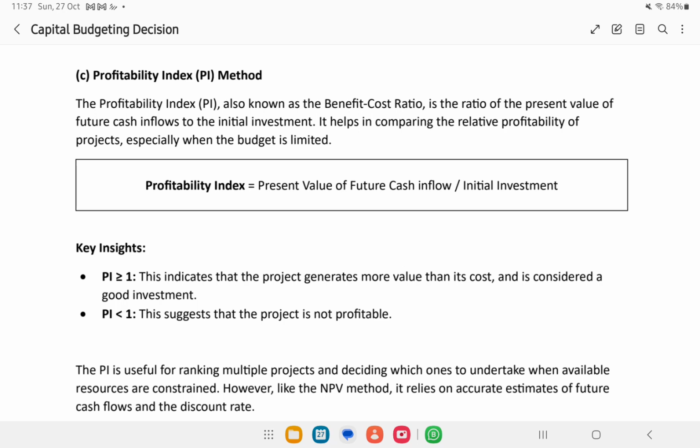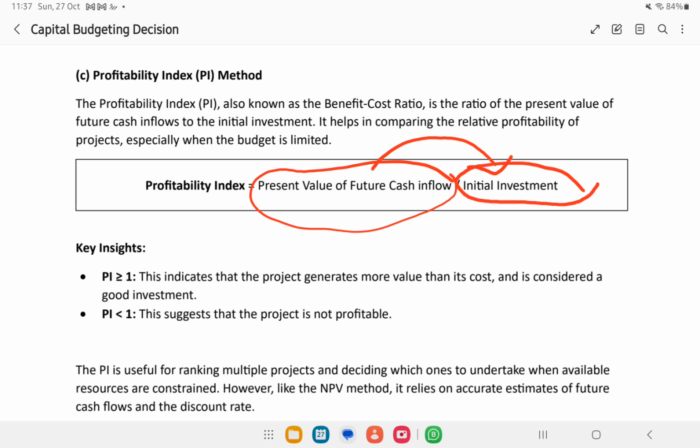Just understand, the profitability index is a ratio. It finds the relationship between the present value of the money we will receive in future, and the investment that we are making today. So if the answer we get is less than 1, it means we are going to make a loss through that project. If we get 1, it means we are neither going to make a loss nor a profit. And if the answer is greater than 1, it means that the project looks profitable.